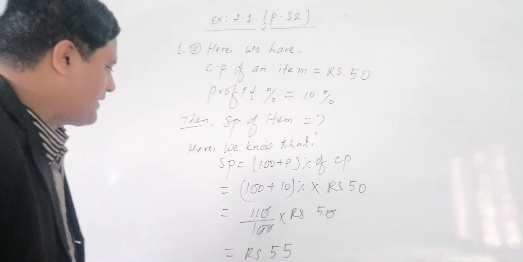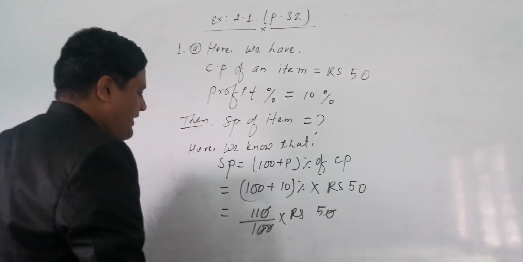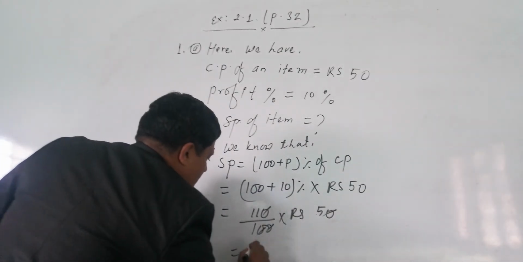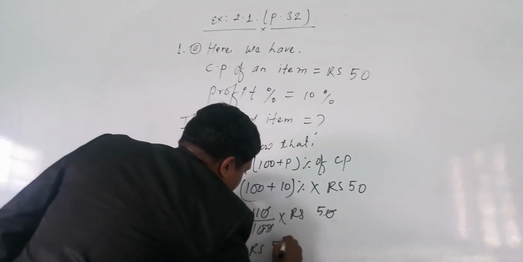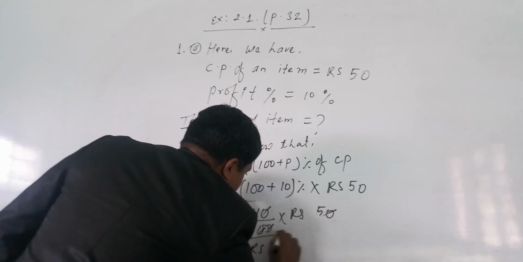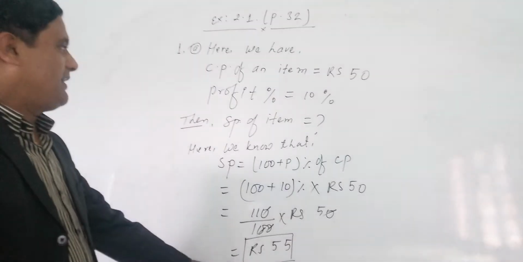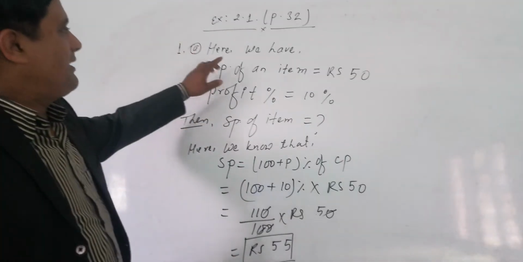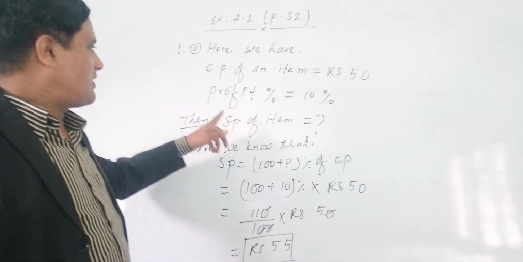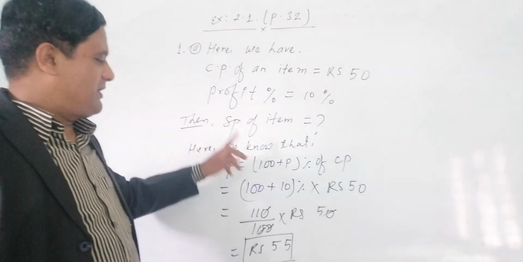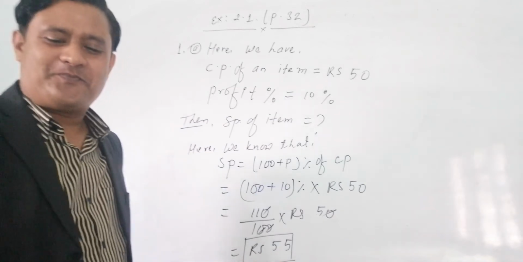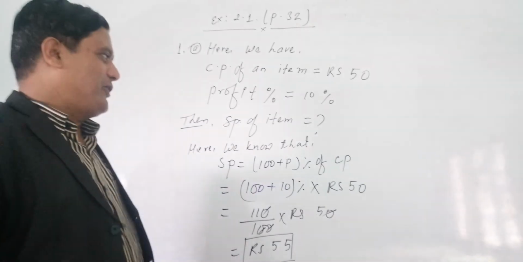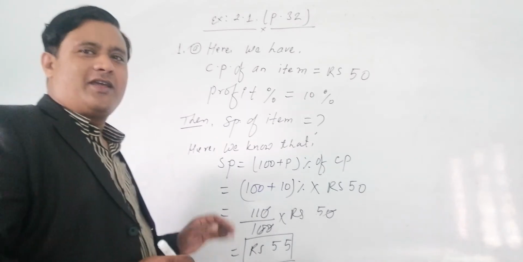Once again, I want to tell you here: rupees 11 into 5, 55, is the required answer, and the CP already given is rupees 50, and the selling price SP equals rupees 55. Can you solve this way, my dear students? Yes, sir. Okay, I hope all students you understood and you will complete.